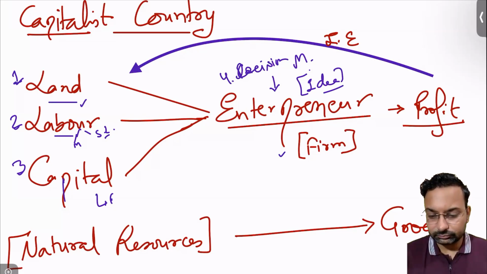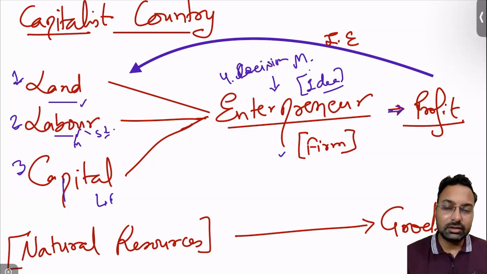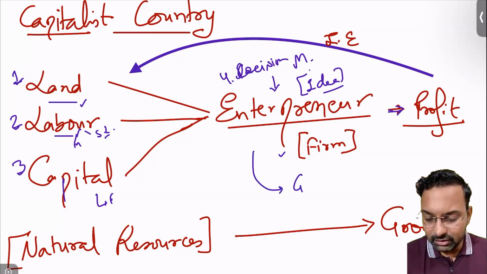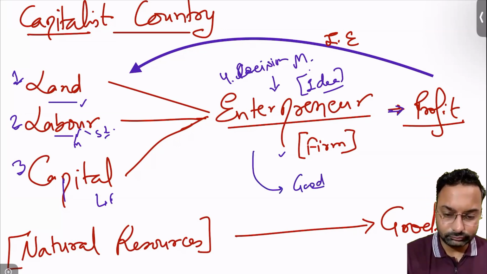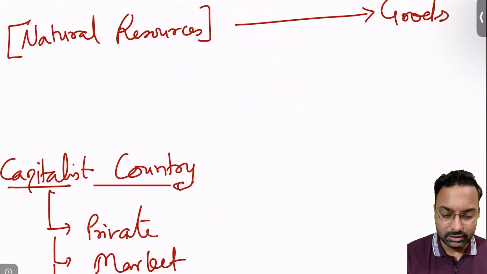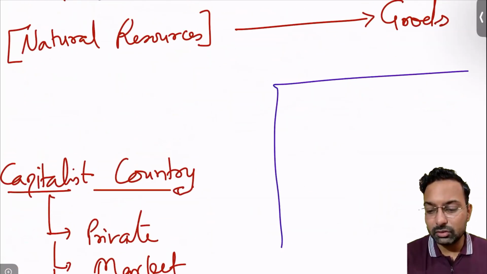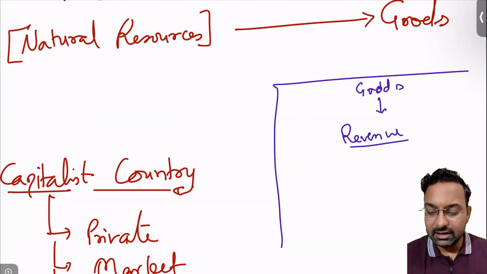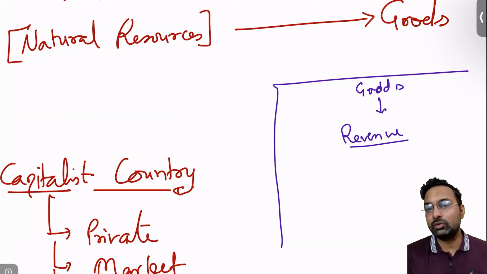Now, moving on. Suppose this production has happened and goods are being sold in the market. So this entrepreneur will be generating profits, right? Okay, let me take it another way. Suppose a good is produced. Goods are produced and sold in the market and revenue will be generated, right? Whatever quantities of goods have been sold, at the price they have been sold, this will be called revenue.